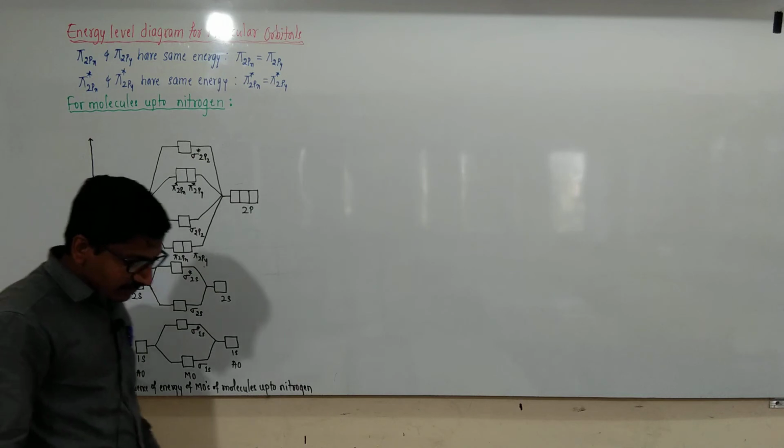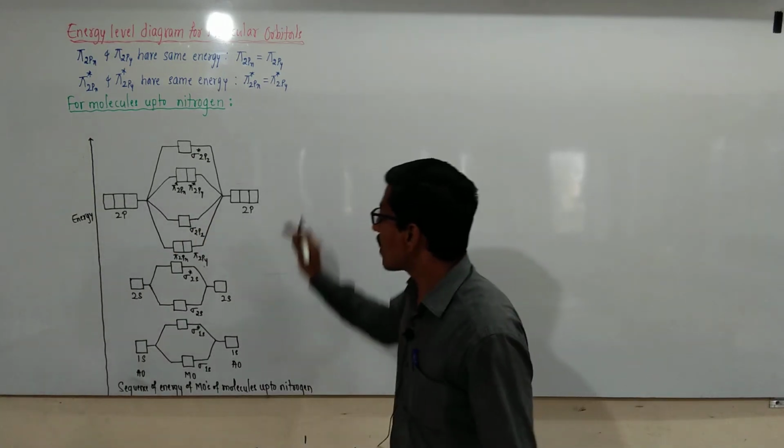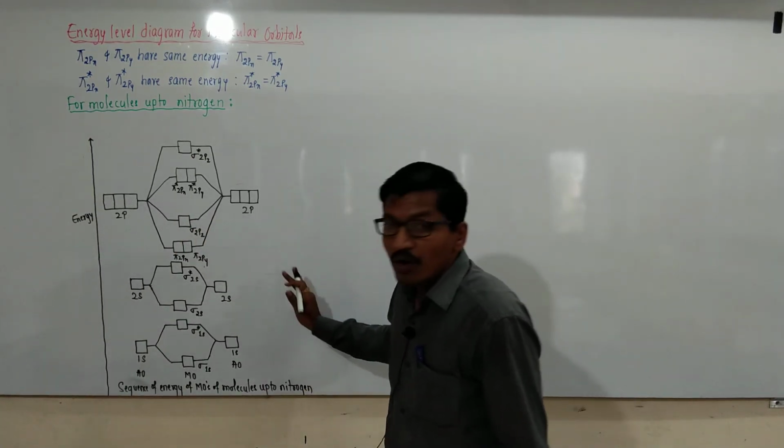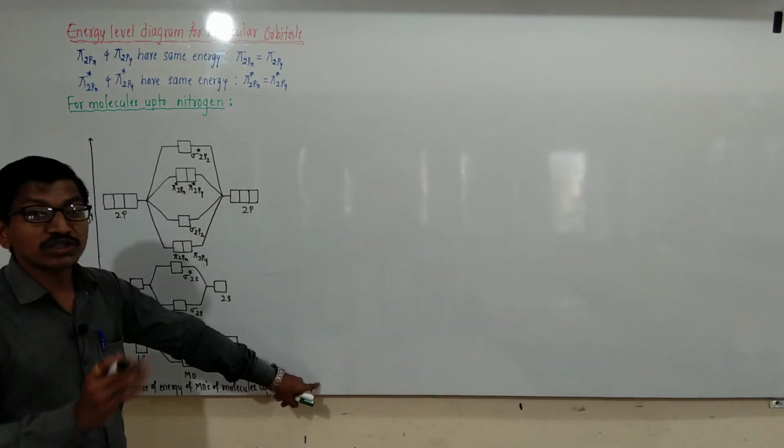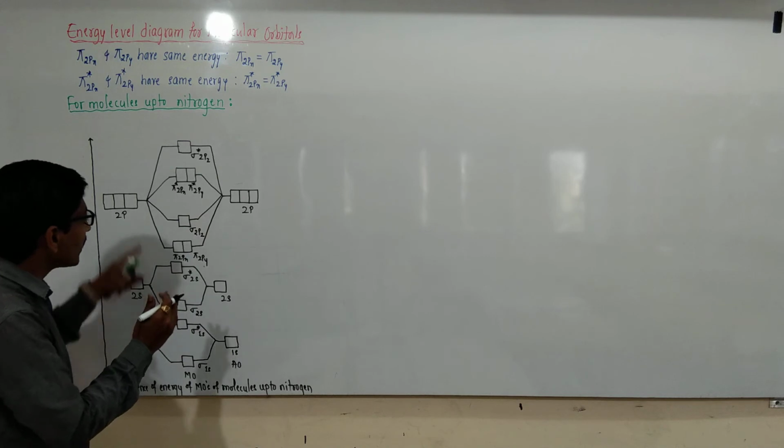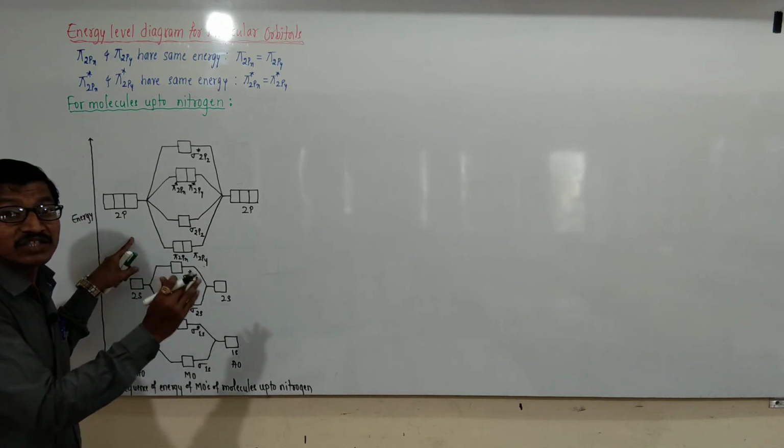This is the energy level diagram for molecules up to nitrogen, and those with fewer electrons than nitrogen obey this energy level diagram.